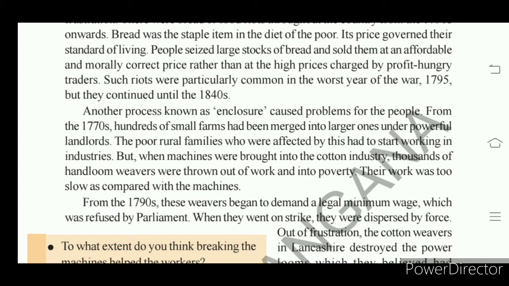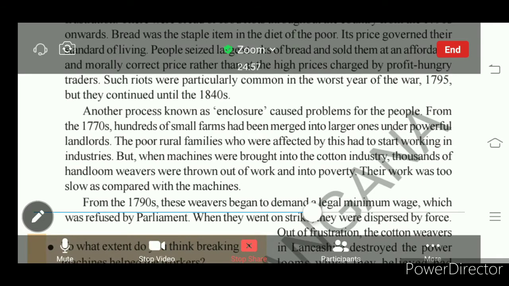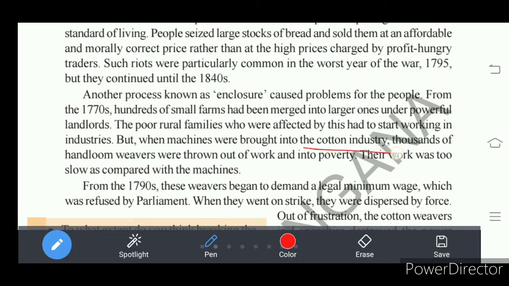in place of manual production, the production started using machines. The first machines were used in cotton industries. Which industries? In cotton textile industries. In place of thousands of workers, industrial owners used machines. So when machines were used, what happens? Workers were thrown out of employment.